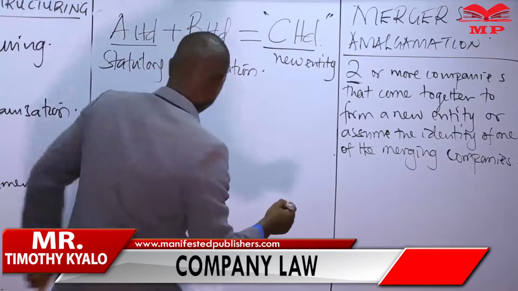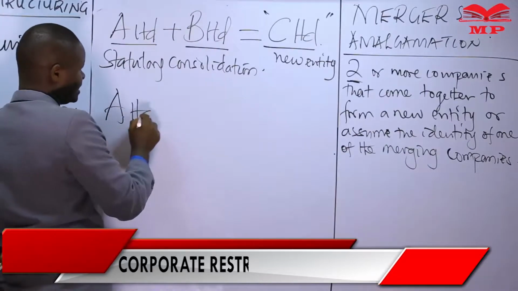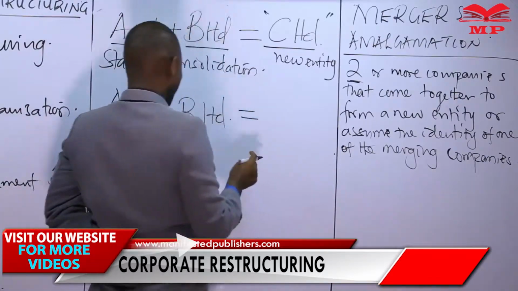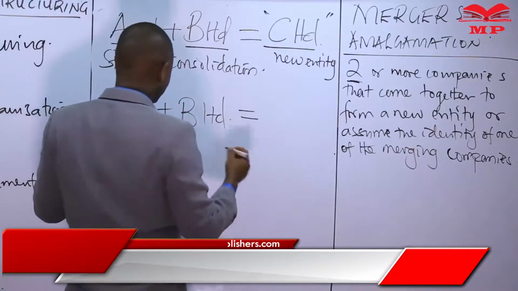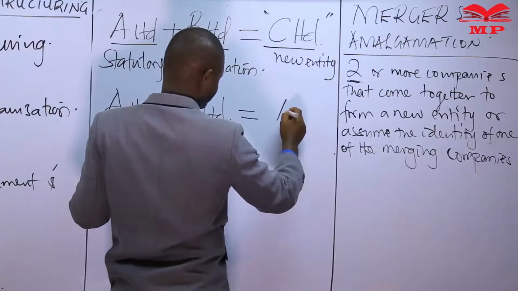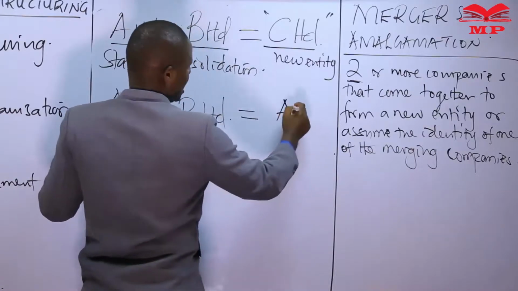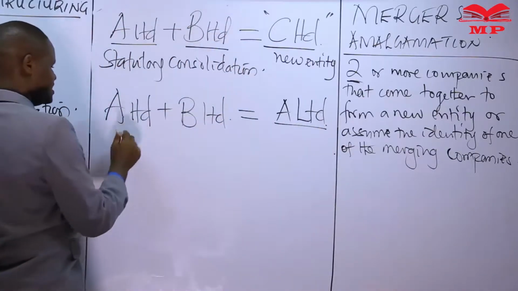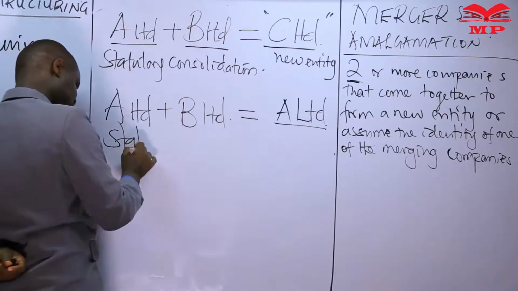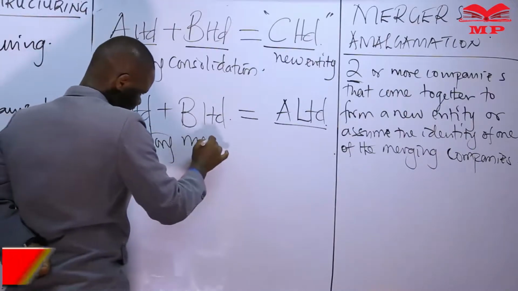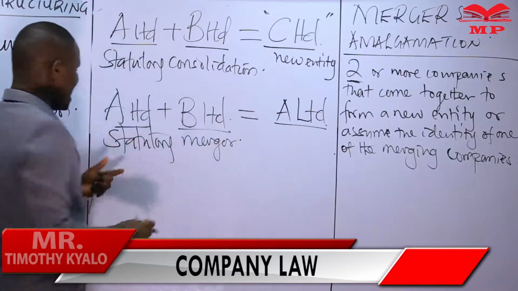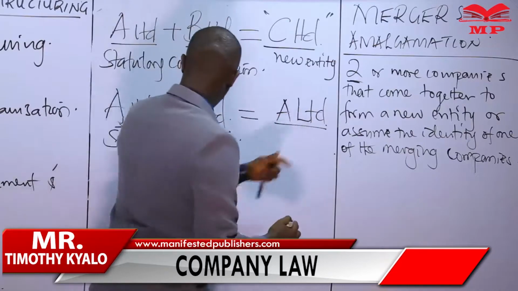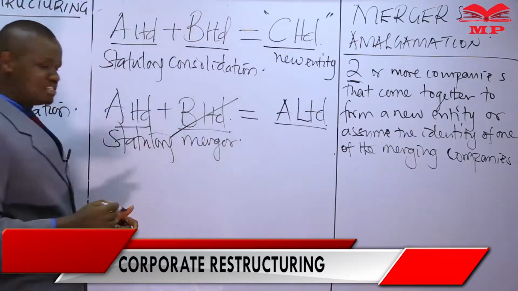Now, we have the second possibility where we had A Limited and B Limited coming together and the result is that they retain the identity of one of them. So they could result in an A Limited, and this is now known as a statutory merger, where we have these two independent companies coming together, but they assume the identity of one, so that the dissolved company is B Limited.